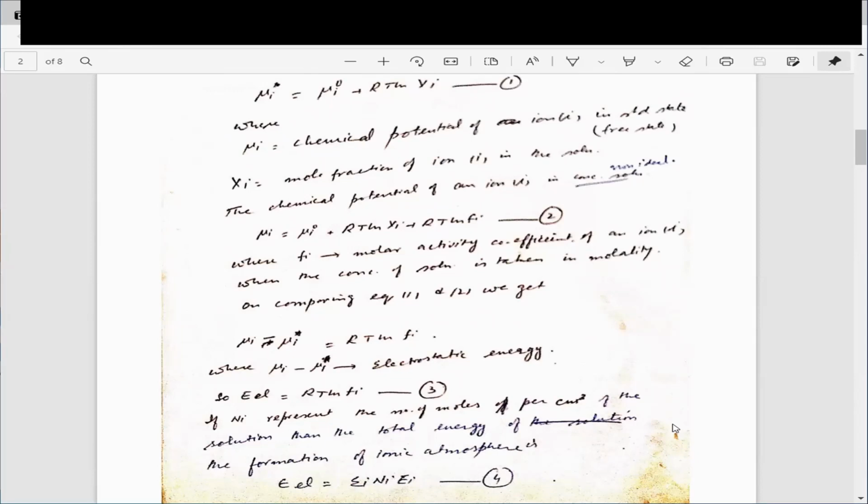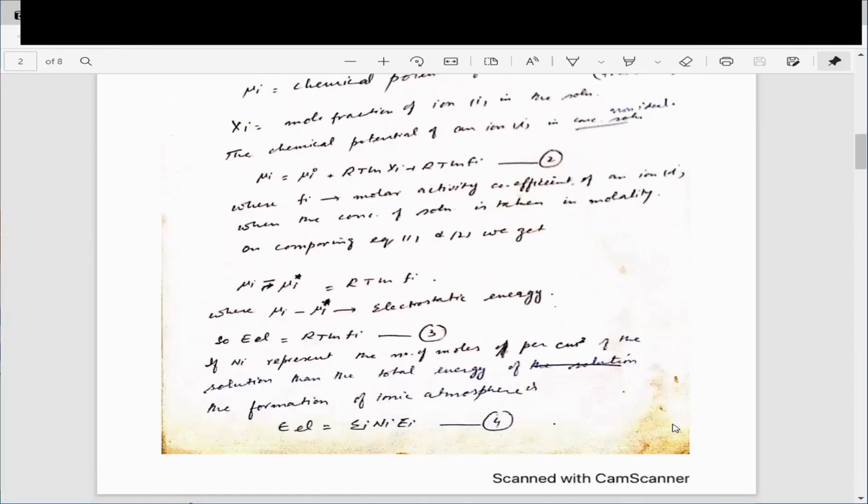We subtract equation 1 from equation 2, and as a result you get mu i minus mu i star is equal to RT log fi, because RT log xi in both cases got cancelled. Finally, mu i minus mu i star is equal to the electrostatic energy, E_el, and equation 3 is E_el equal to RT log fi.